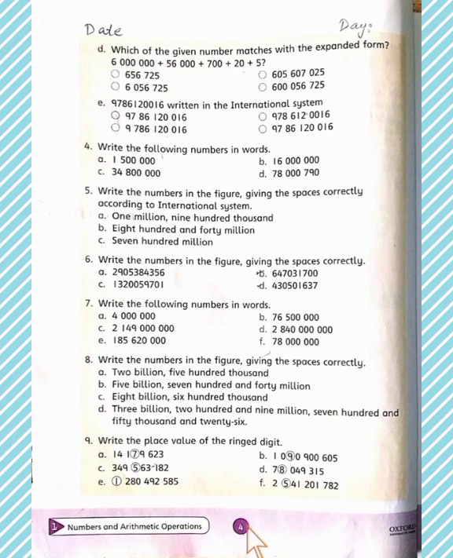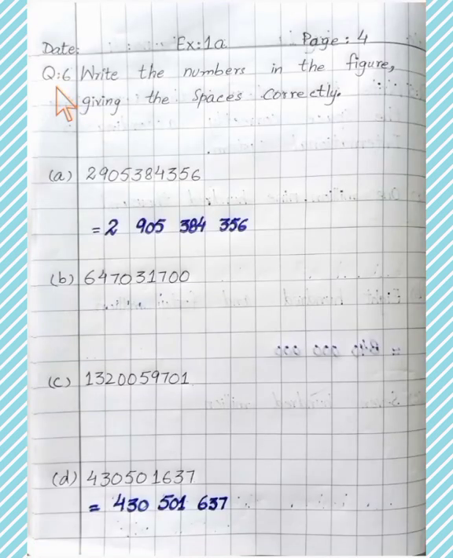On page number 4, you have question number 6. Write the numbers in the figure giving the spaces correctly. Students, there are the numbers without any gap. You have to replace the numbers into international system. Student, write question number 6 on your notebook and put the date. Exercise 1A, page number 4. Question number 6. Write the numbers in the figure giving the spaces correctly.